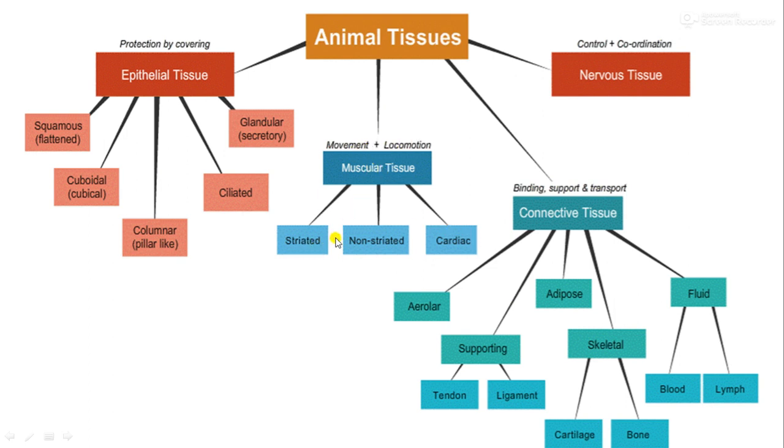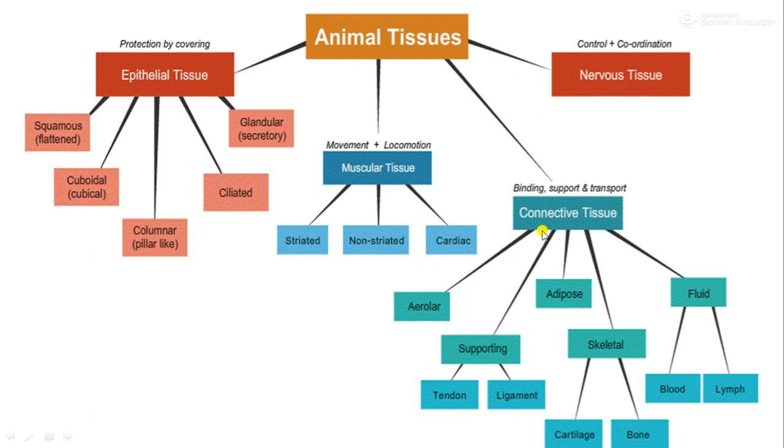Connective tissue, as the name indicates, connects different body parts. It binds the different body parts, supports them, and transports materials from one part of the body to another wherever required. So there are different types of connective tissue.